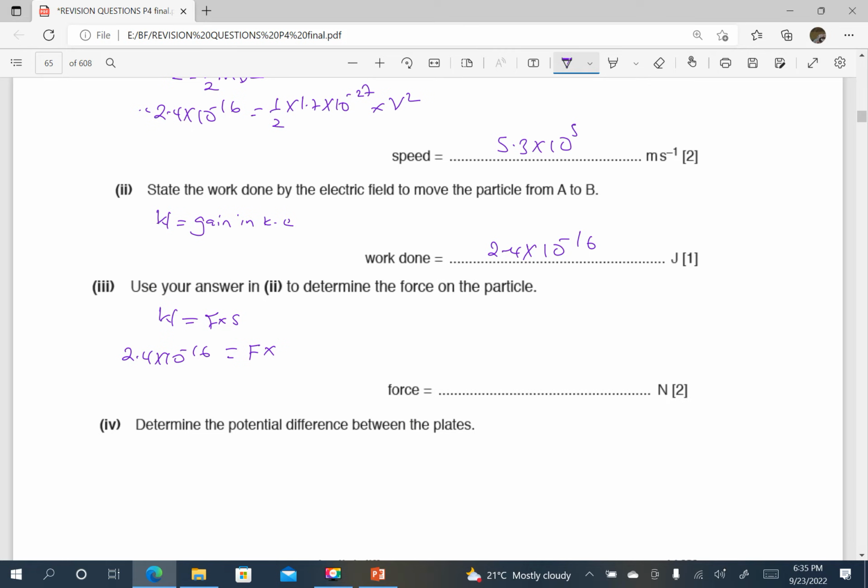So I will simply say times 15 times 10 power negative 3. And when I press my calculator, I'm just dividing. So when I divide, the force will be 1.6 times 10 power negative 14 newtons.